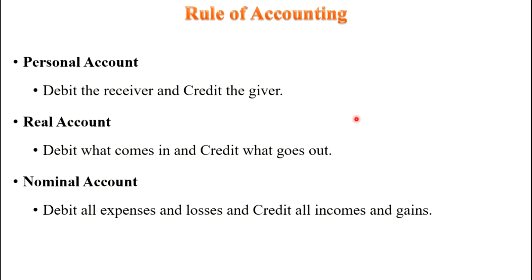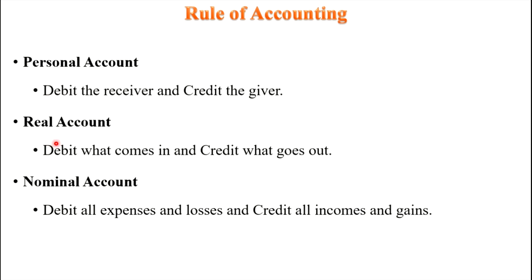Always we have to think from the company point of view or business point of view, and taking into consideration the business, we have to record the transactions. What is the personal account rule? Debit the receiver, credit the giver. From the company point of view, if he is a receiver, then we record that account on the debit side. If he is a giver, then we record that account on the credit side. That is the rule of personal account: debit the receiver, credit the giver.